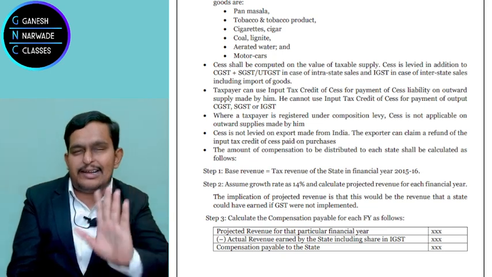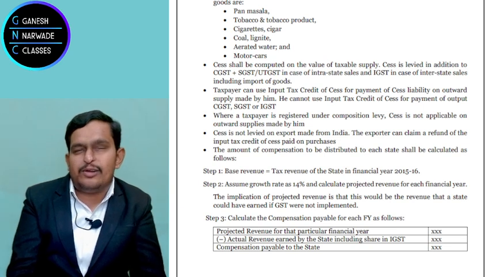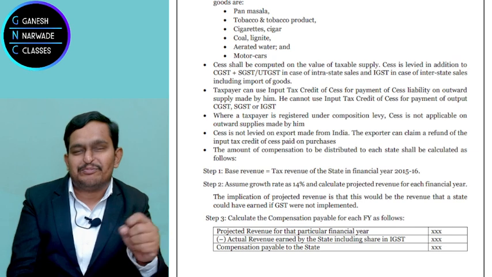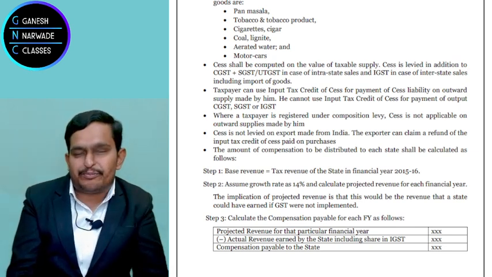Let's take Telangana as an example for easy understanding. What is the revenue of Telangana in 15-16? You have to calculate. Then the question comes: Telangana was formed, don't worry. How much did Telangana earn in 15-16? That is base revenue.